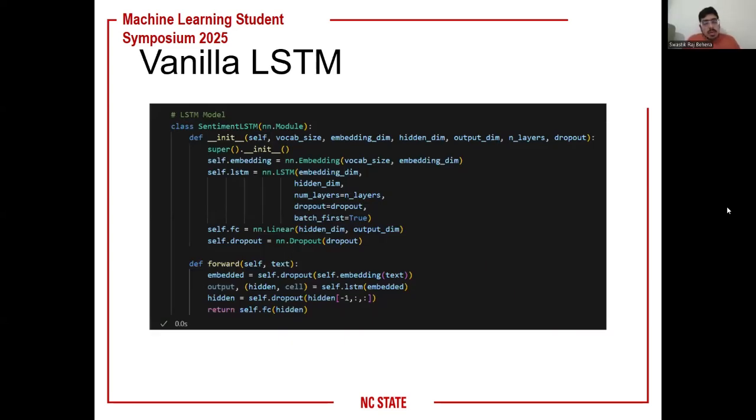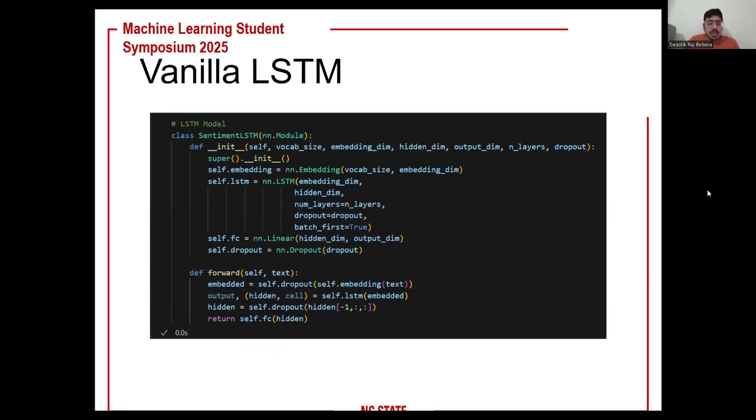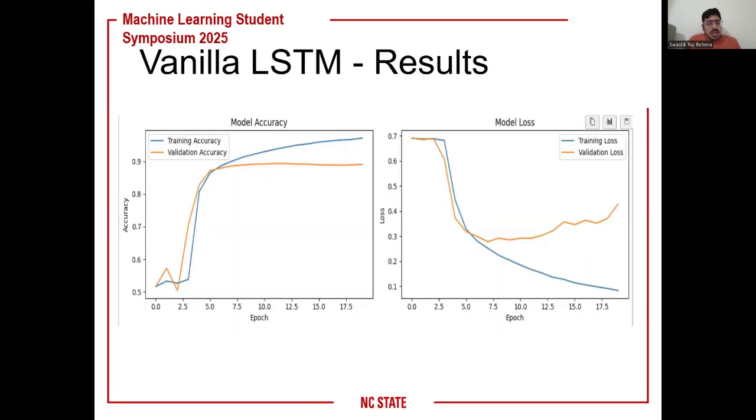Coming to the vanilla LSTM model, which is the unidirectional model, it basically preserves the data information from the past only. The hyperparameters that we used for this were the embedding dimensions, hidden dimensions, layers, and dropout, with layers being 3 and dropout being 0.3. Going to the results, after running the LSTM model we got the results as we can see. For the initial epochs we got very low validation accuracy, and it suddenly got boosted to around 0.85 after some time. Same with the model loss: at the initial epochs it was around 0.7, then it came down to around 0.3 to 0.4.